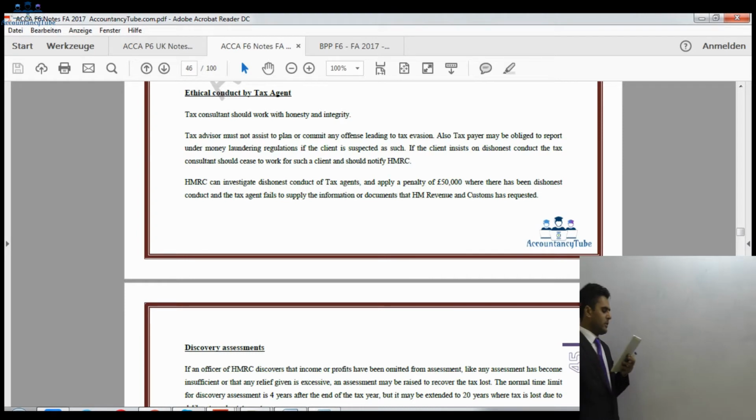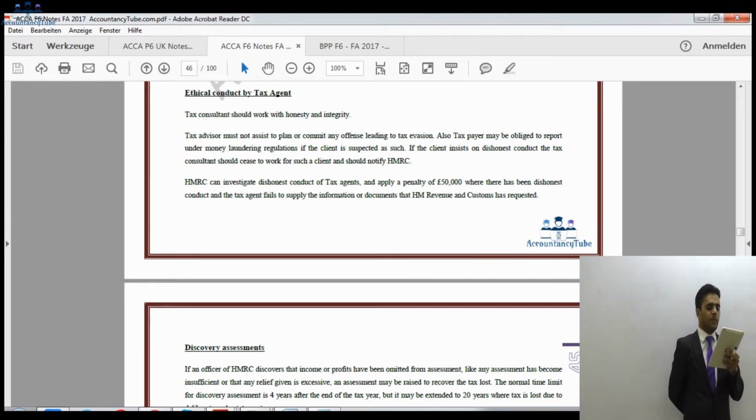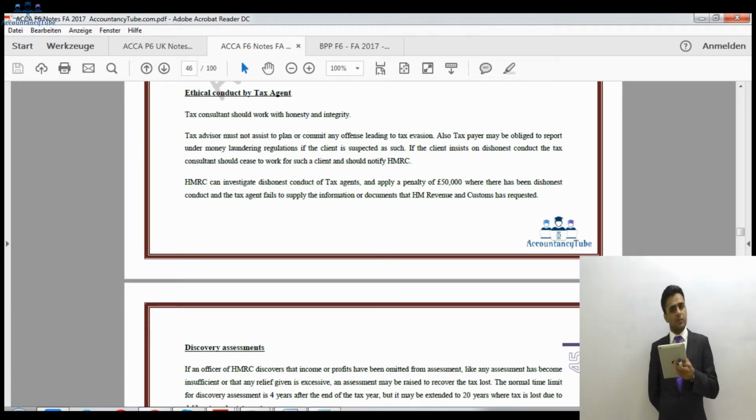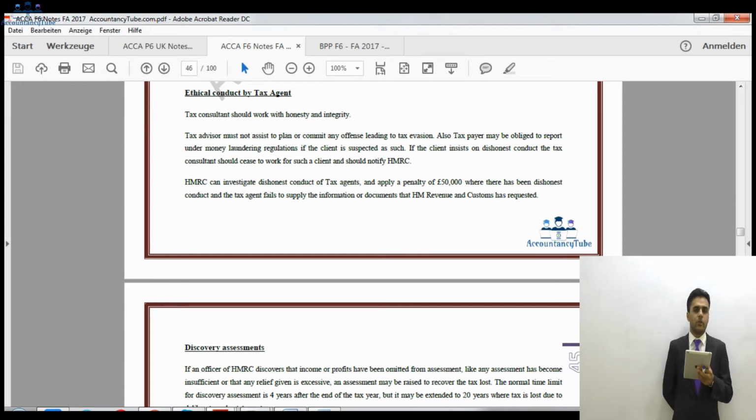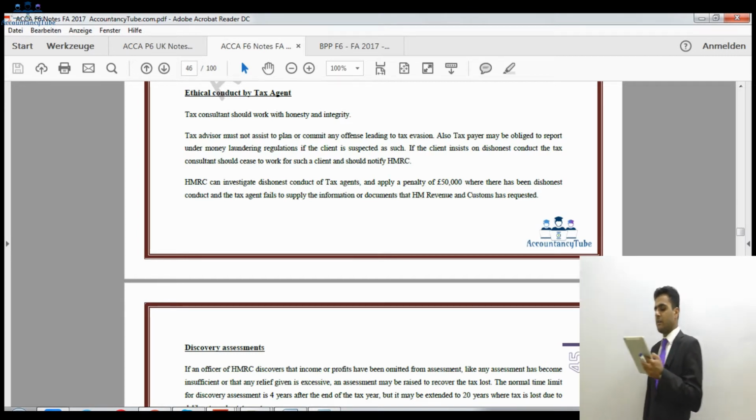If an officer of HM Revenue and Customs discovers that income or profits have been omitted from the assessment, like any assessment has become insufficient or the reliefs have been given excessive. So if the HMRC officer realizes that you are trying to hide some income or you are giving yourself excessive reliefs, in both cases you are trying to avoid the tax, an assessment may be raised to recover the tax lost. Normal time limit is 4 years, but it can be extended to 20 years. All right, where the tax is due to deliberate understatement.